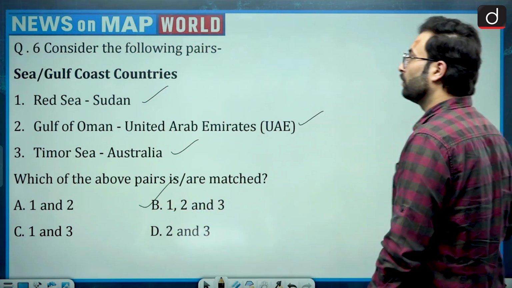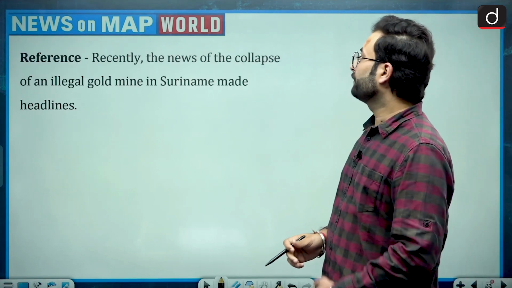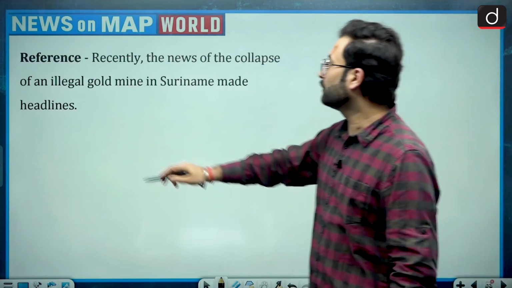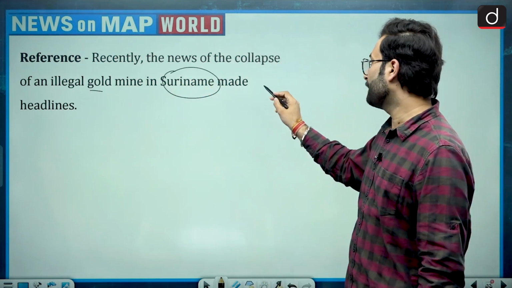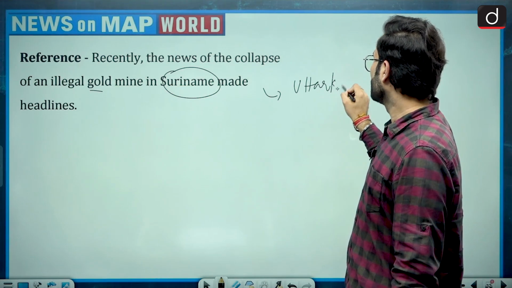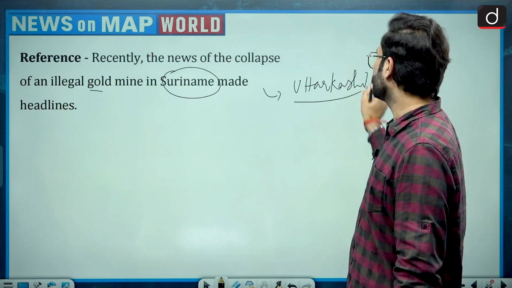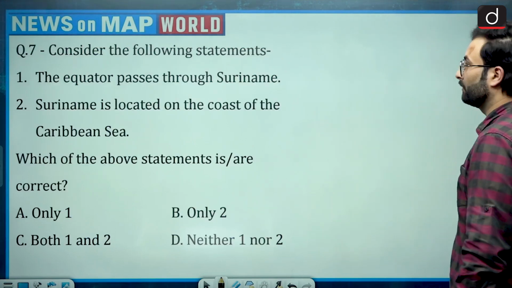Moving further, question number 7. Recently the news of the collapse of an illegal gold mine in Suriname made headlines. A similar incident happened in Uttarkashi, where a few laborers were stuck in a tunnel. So we have taken Suriname from there.